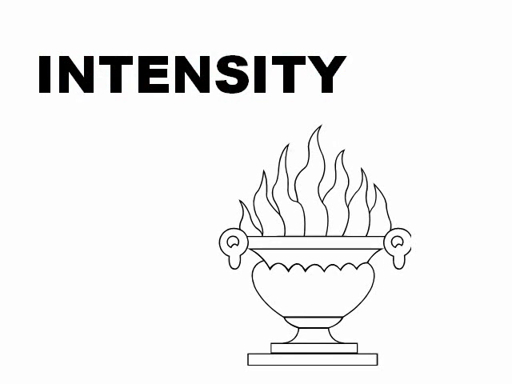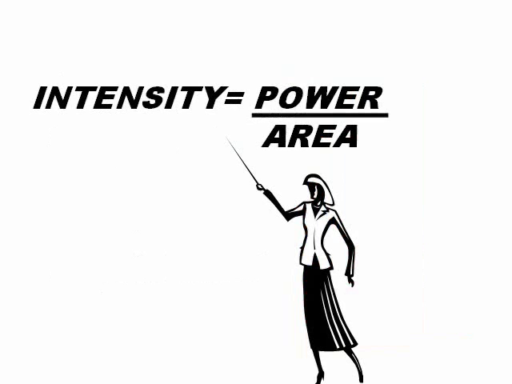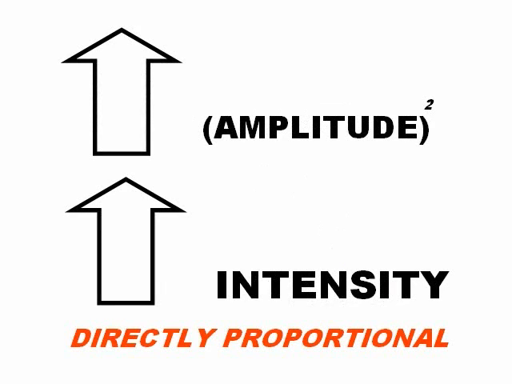Intensity is how we know if the machine can produce damage in the body or the ultrasound is safe. Power is the quantity of energy that the machine is producing per unit time, and intensity is power divided by area. The greater the amplitude, the greater the intensity, but the relation is squared.